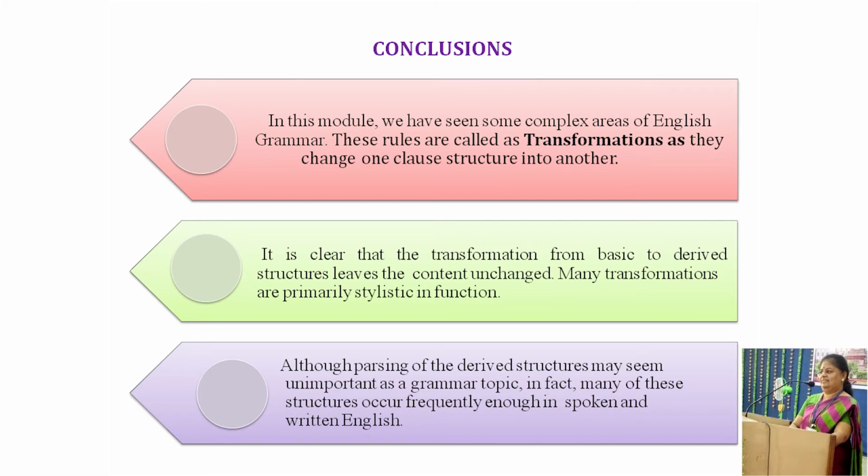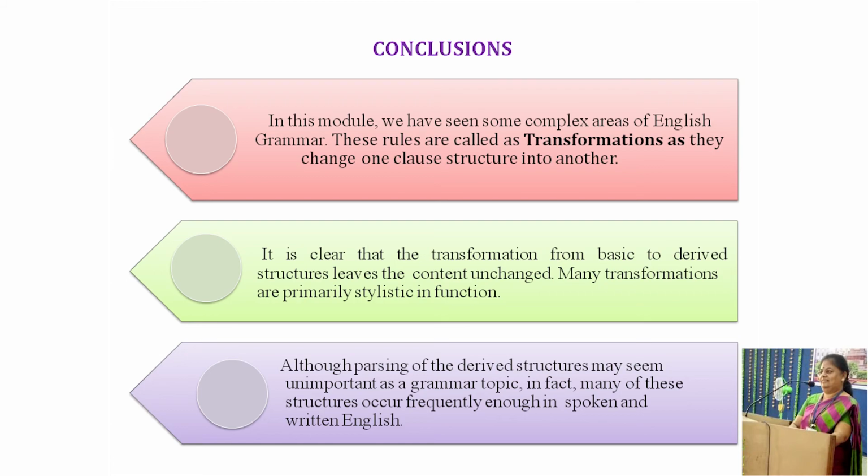Conclusions. In this unit, we have seen some complex areas of English grammar. These rules are called transformations as they change one clause structure into another. It is clear that the transformation from basic to derived structures leaves the content unchanged.